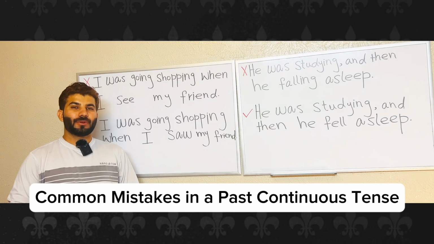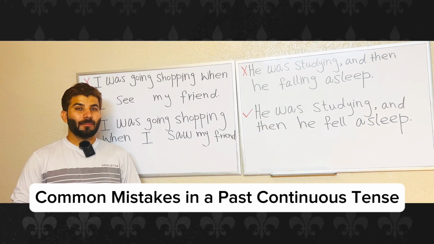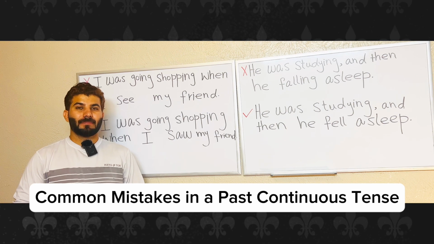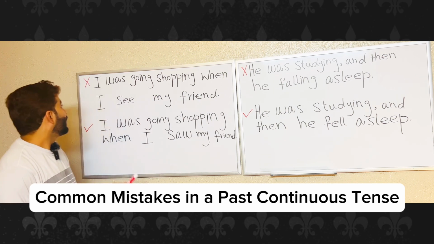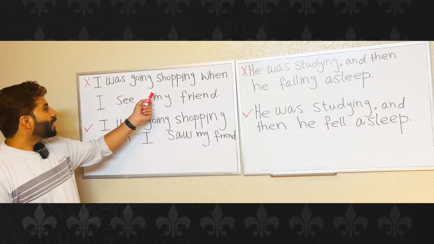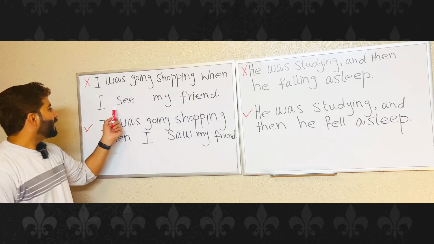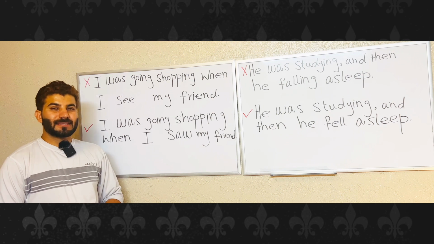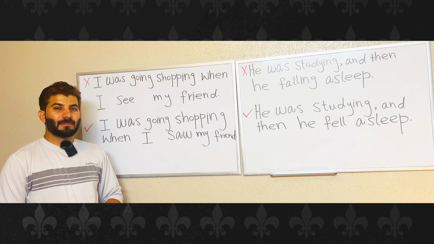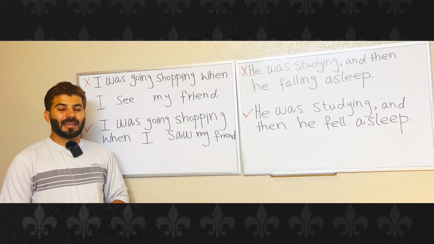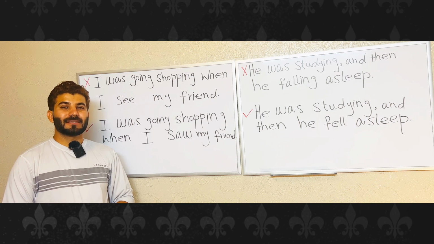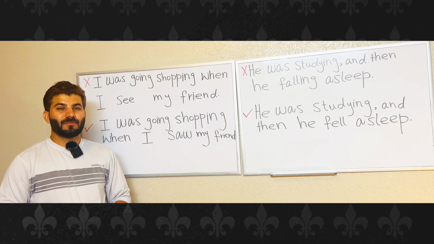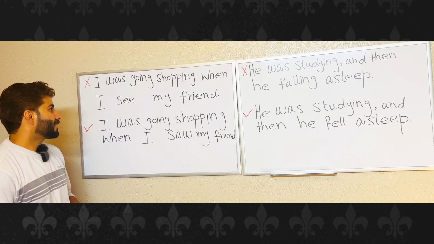So now we are going to learn some common mistakes in the past continuous tense. I was going shopping when I see my friend. As I said, when we're using the past continuous tense, it is followed by the past simple tense, not by the present simple tense.